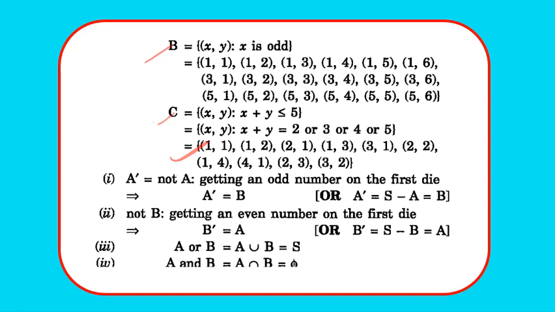Now coming to the first part, A dash, that is not A. So A dash equals to what? A was getting an even number, so A dash will be not getting an even number, that is, we will get an odd number. So A dash will be equals to B. Not B means not getting an odd number. So if we are not getting an odd number, it means we will get an even number on the first die, and this was the set A. So B dash will be equals to A. A or B, that is A union B, equals S. A and B, that is their intersection, equals to empty set.